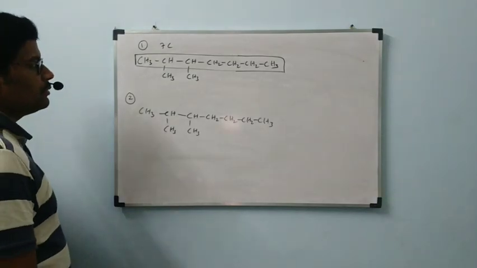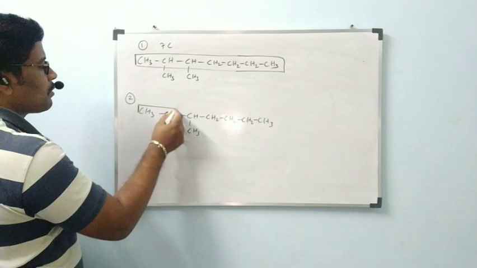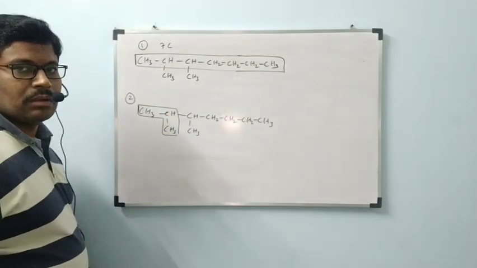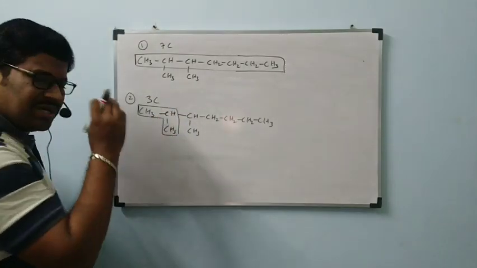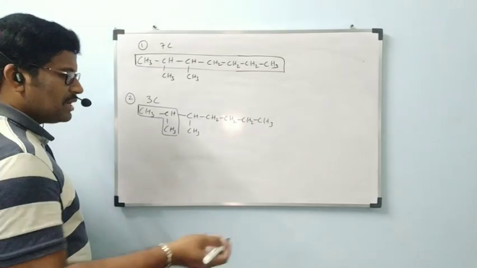This possibility too, I told this one. This has only 3 carbons. I hope you understood this one. No need to check also. But the possibilities I told, I will write on the board.